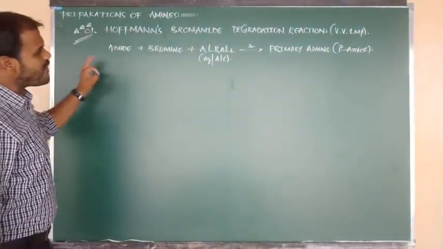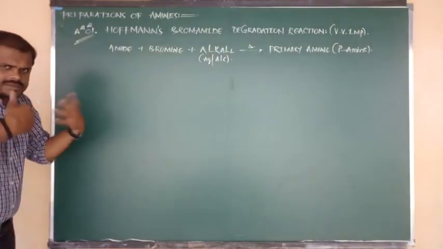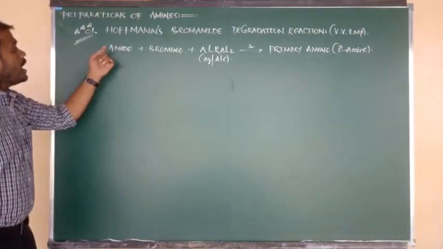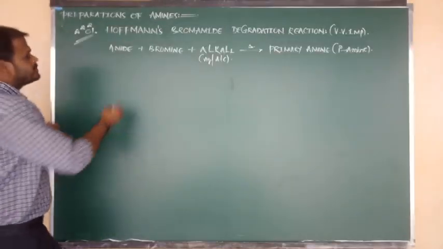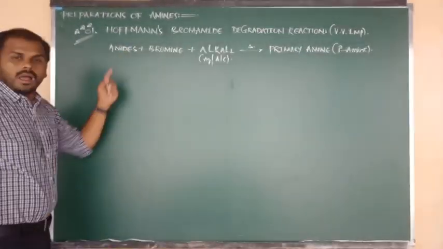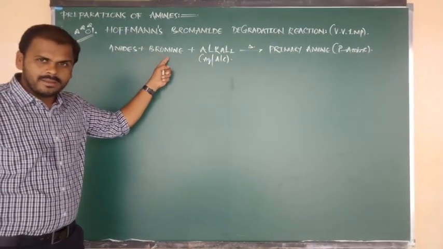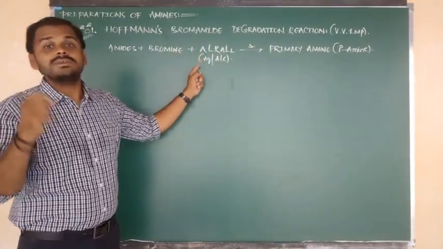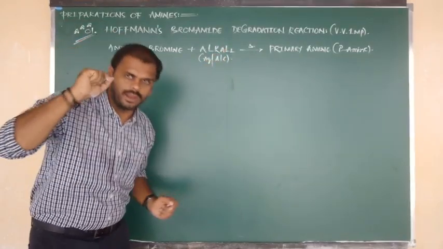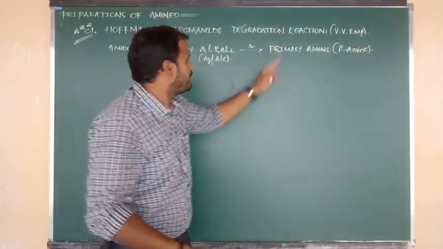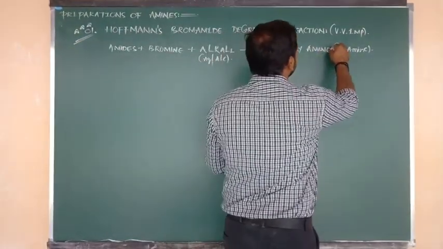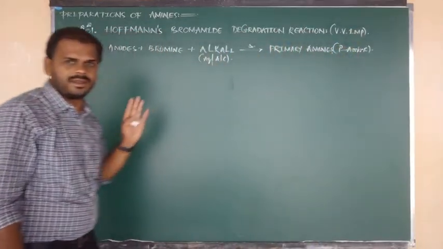Once again, see the statement clearly and try to make your own sentence: amides on reaction with bromine in presence of aqueous or alcoholic alkali give primary amines. This is the statement we have to write.